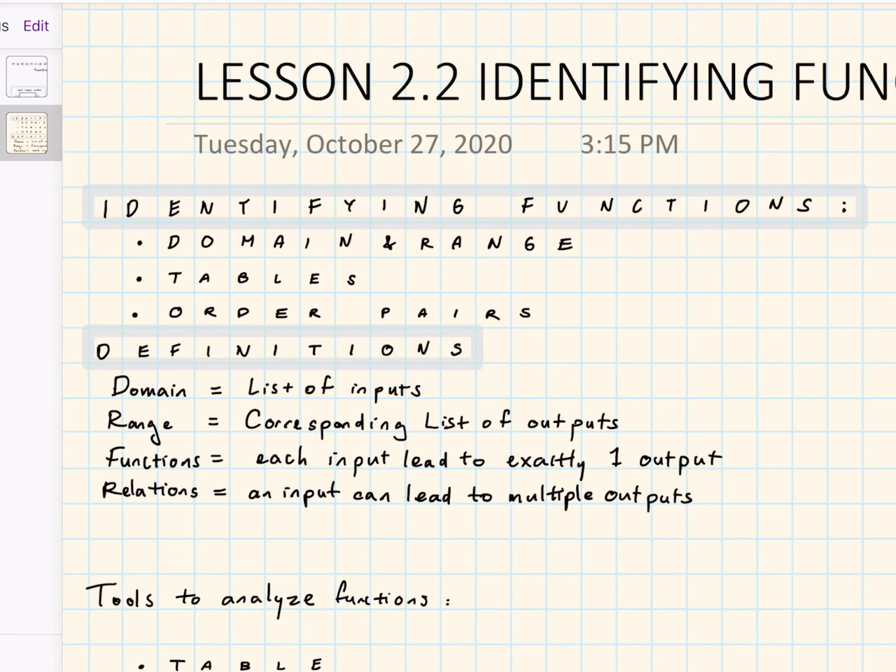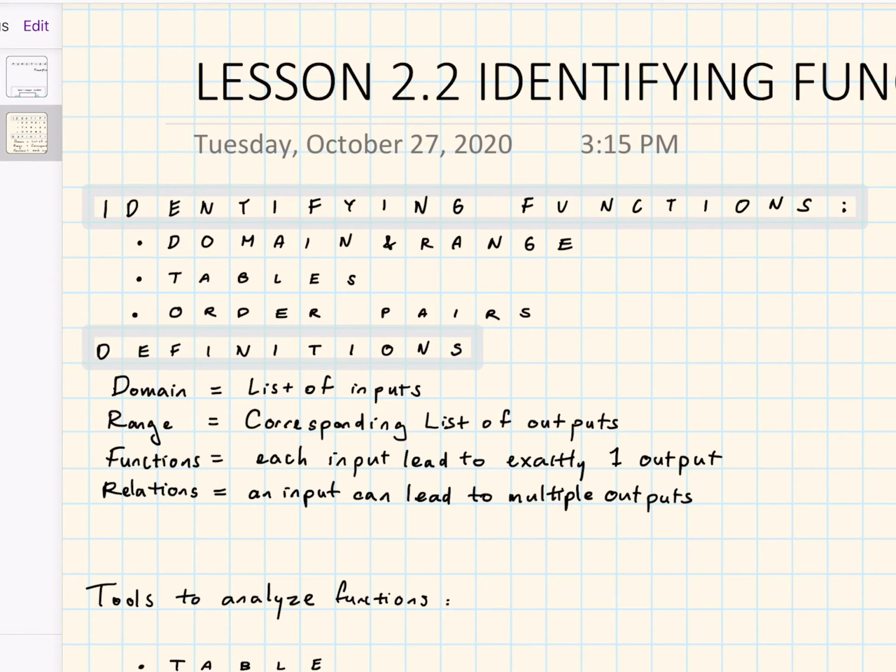Now, one thing to be careful about is that when you have a domain and a range, it doesn't mean it's always a function. It can also be a relation. What makes a relation and a function different is that for functions, each input can lead to only one output, but for relations, an input can lead to multiple outputs.